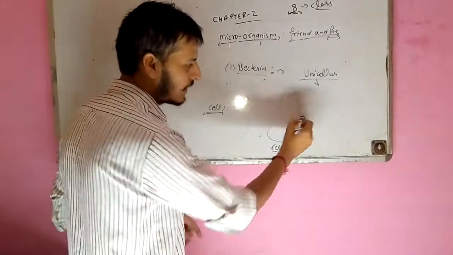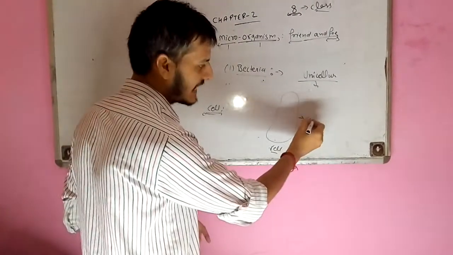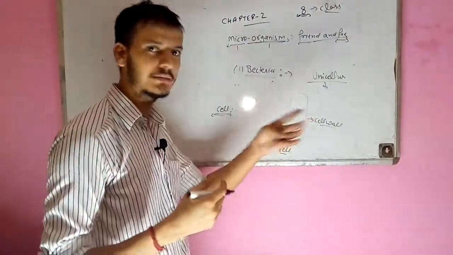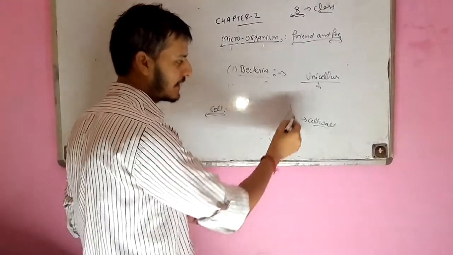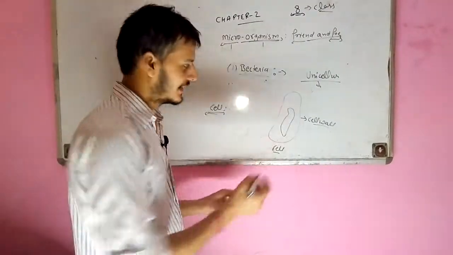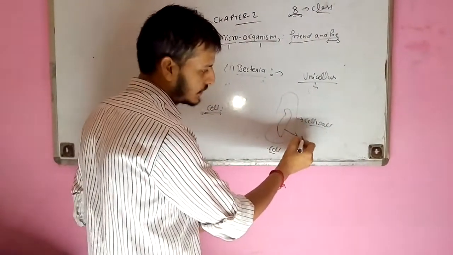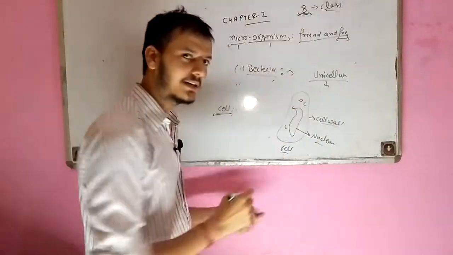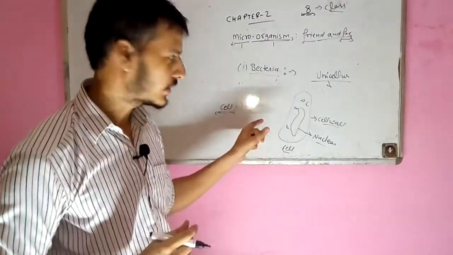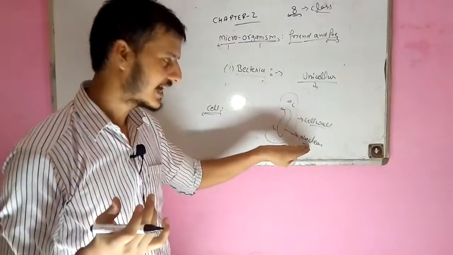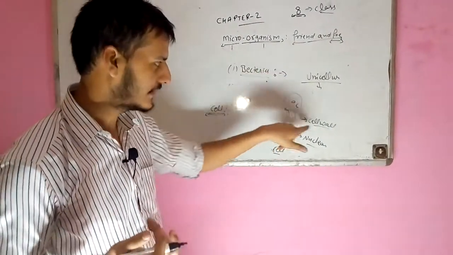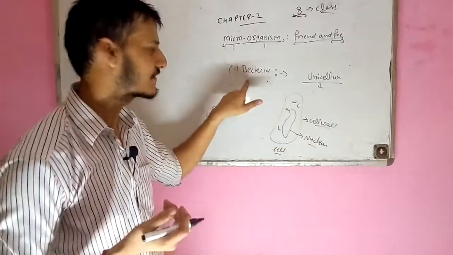The outer surface is known as the cell wall, which protects it from the surroundings, and there are some other parts in a bacterium, like a nucleus. But in the bacteria case, there is not a proper structure of the inner part of the cell. They have a definite cell wall. So that is the structure of the bacteria.